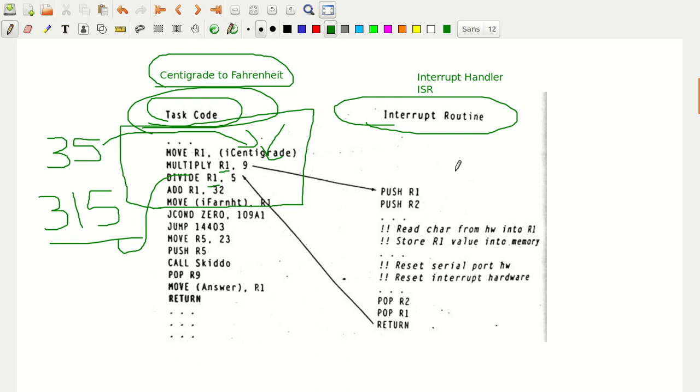One thing you have to understand here is why we are doing these two things. If you observe this: push R1, push R2, pop R2, pop R1. Just observe the order here: R1 and R2, then R2 and R1.